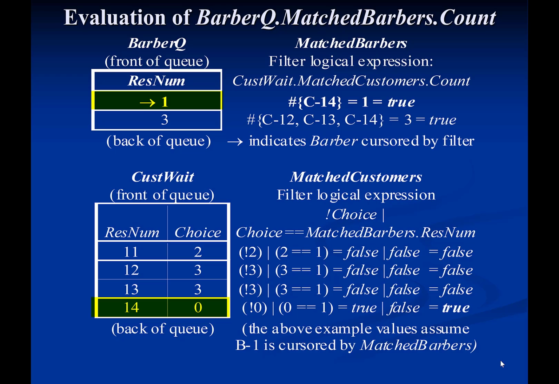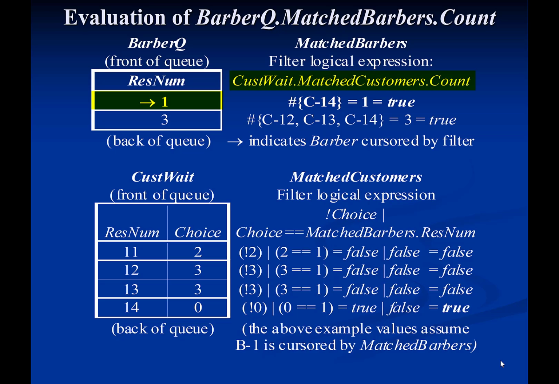Finally, the filter matched customers cursors the fourth customer in queue cast weight that has rest-num 14 and choice equal to 0. Choice equal to 0 means that this customer does not have a favorite barber, and as a result, the logical expression for the filter matched customers returns the value true. Thus, the subset created when the filter matched customers is applied to the queue cast weight for the first barber in barber queue contains only one customer, the one with rest-num equal to 14.